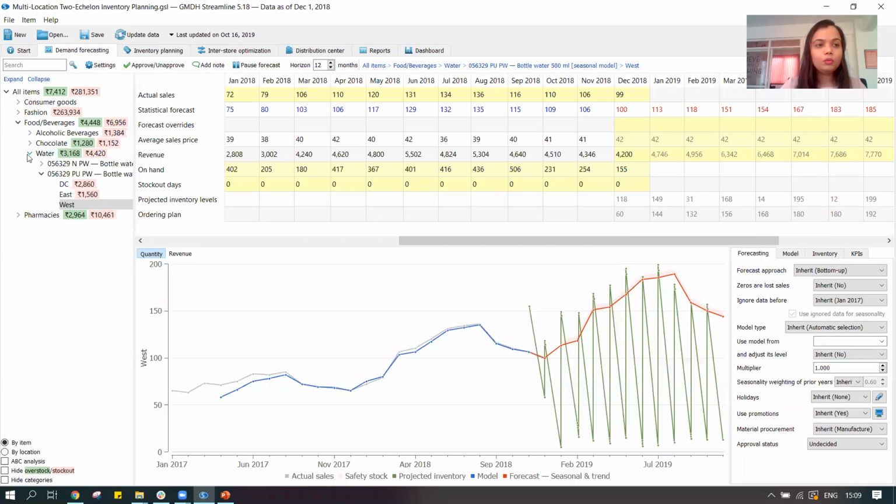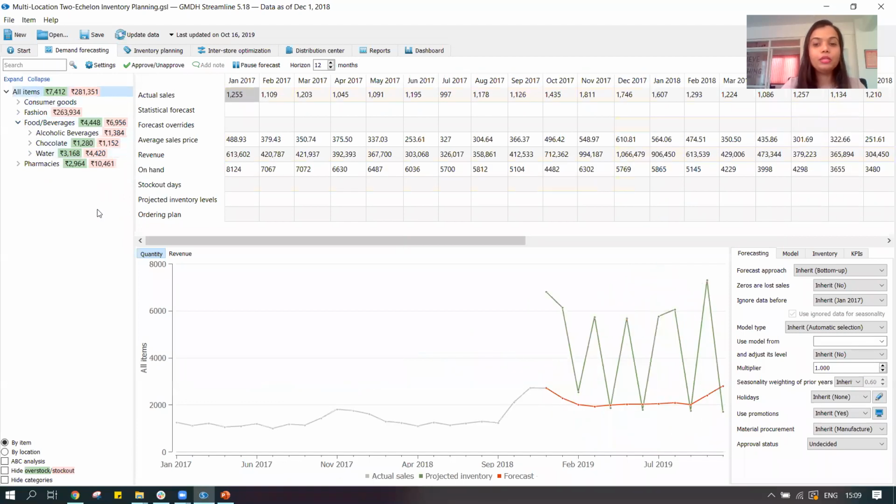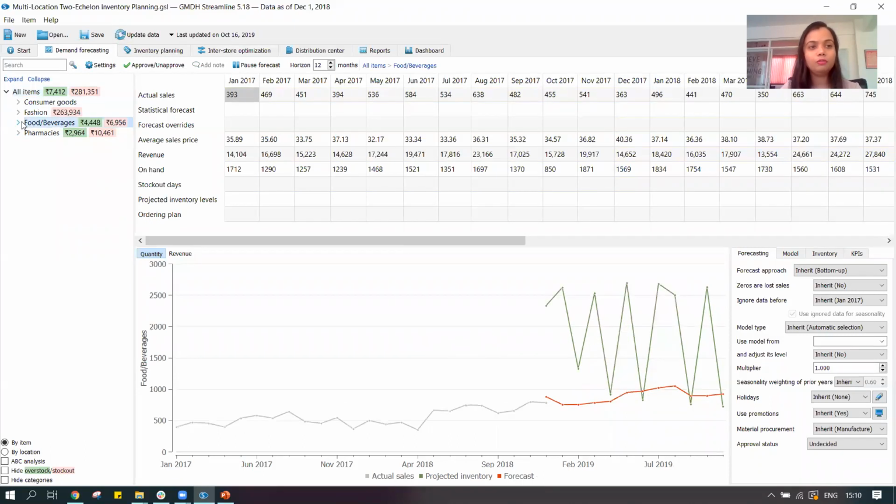So I'm going to take a dummy example over here. We have created an example of a company which is into, say, 4 different divisions. It is into consumer goods. It sells fashion apparel products. It also sells food and beverage and pharmacies. Similarly, we can have chemical products or paints products, and for the system it would not matter too much. So let's see how it is going to look for the food and beverage segment.